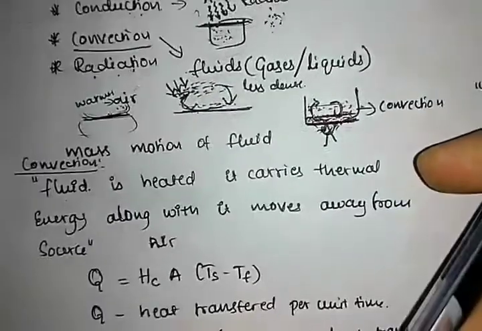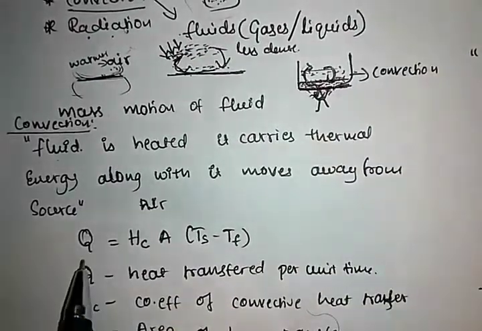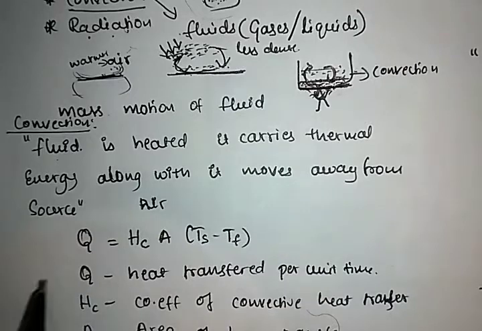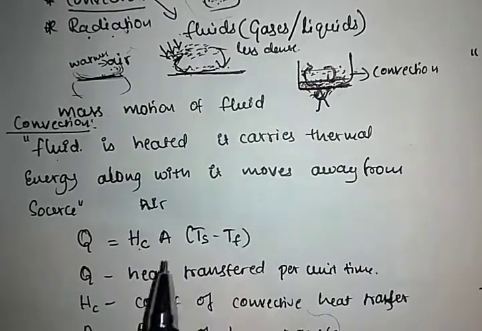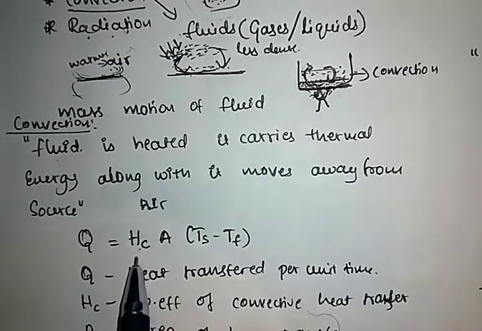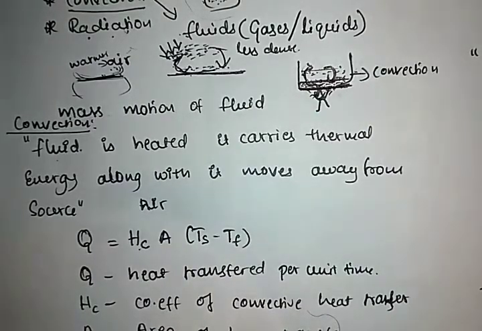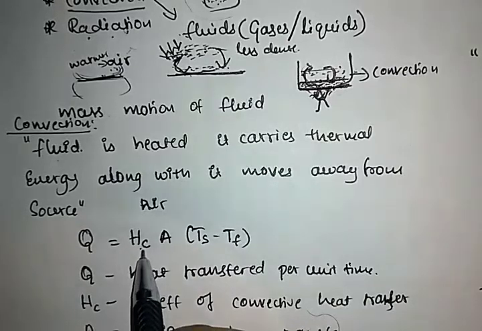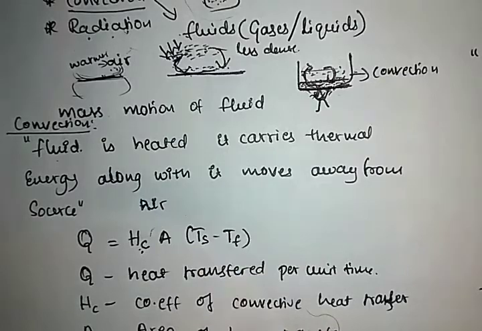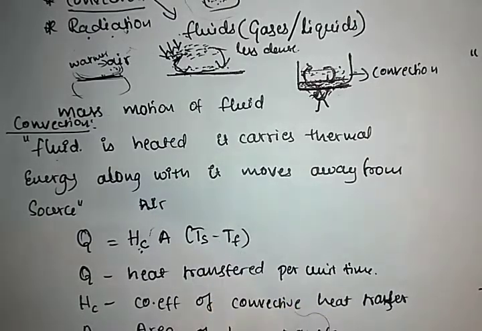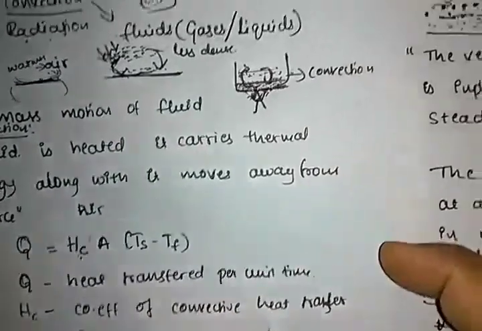You must know the formula for the heat transferred per unit time. So what is the formula? Q is equal to HC A into (Ts minus Tf). What is HC here? HC is the coefficient of convective heat transfer, how much convective heat will be transferred. A is the area of the heat transfer, Ts is the surface temperature, and Tf is the fluid temperature. So this is about convection.